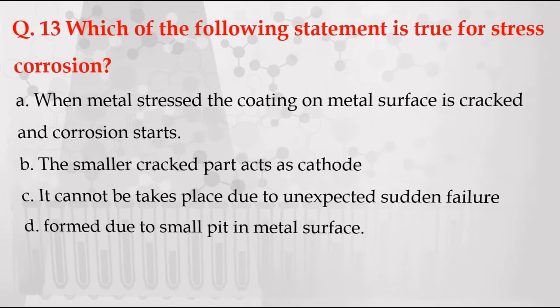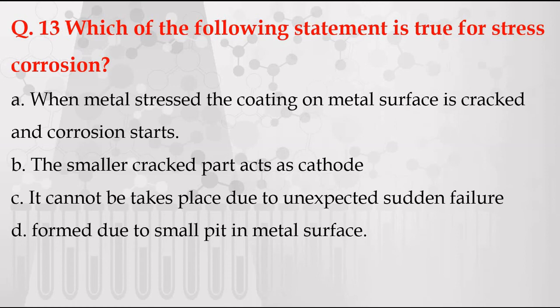Next question. Which of the following statements is true for stress corrosion? The options are given: A. When metal is stressed, the coating on metal surface is cracked and corrosion starts. B. The smaller cracked part acts as anode. C. It cannot take place due to unexpected sudden failure. And D. Formed due to small pit in a metal surface. The correct answer is A. When metal is stressed, the coating on metal surface is cracked and corrosion starts.